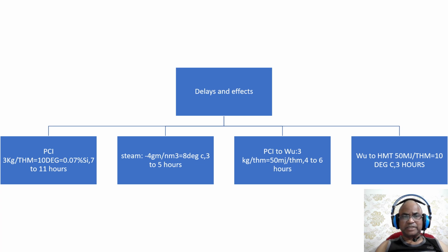So PCI impact changes take 7 to 11 hours, steam 3 to 5 hours, PCI to waste heat, as mentioned, 4 to 6 hours, and waste heat to HMT 3 hours. These timelines and delays should be well understood by the operators. Otherwise, what will happen? There will be overriding, excessive action. So if we take an action of moisture reduction, we must wait for 3 to 5 hours in order to derive the results.